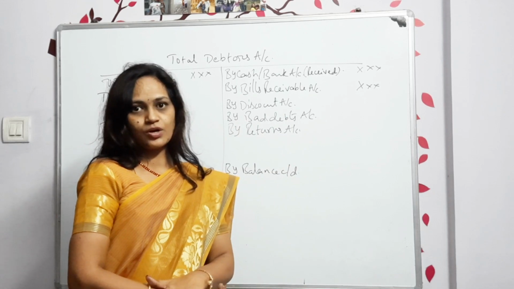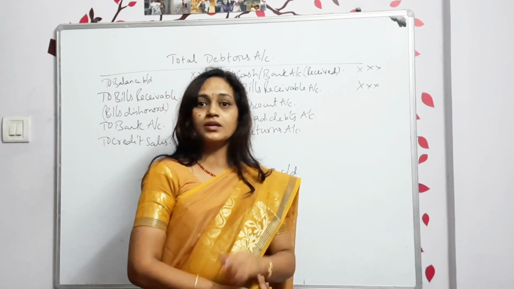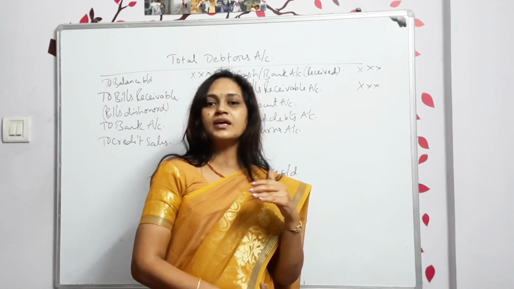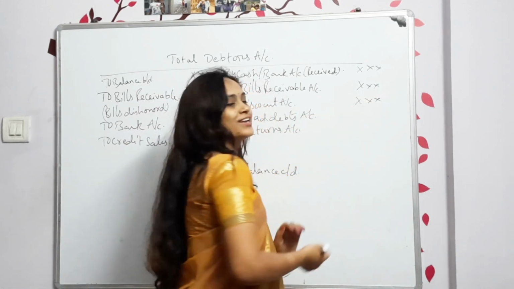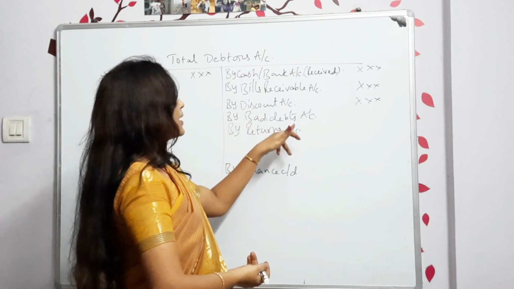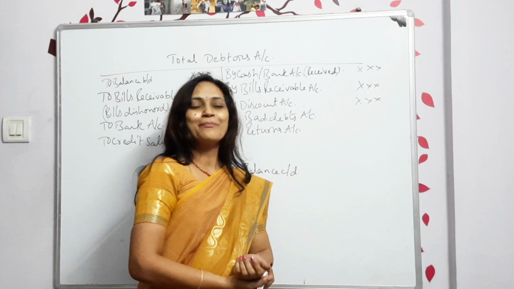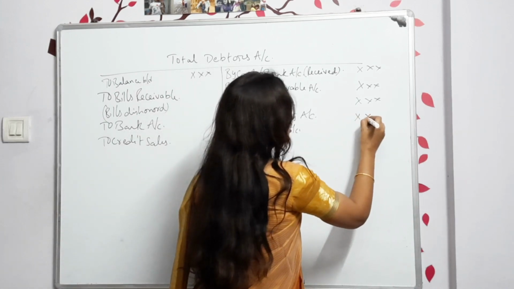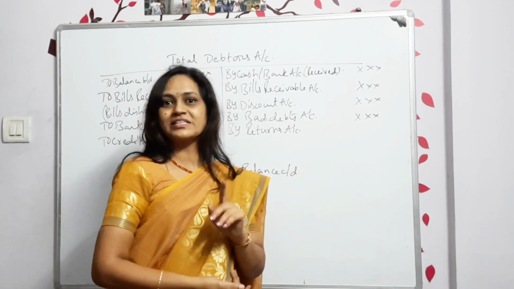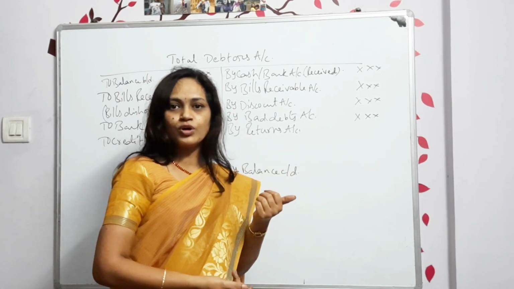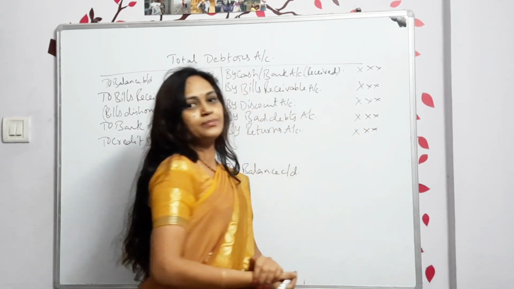Okay, next, discount. If we sold goods for 10,000 rupees, but they paid only 9,500, the 500 that is reduced is treated as discount. Such discounts are also shown on the credit side. Next, bad debts. In the whole year, some of them may not make the payment, which is called bad debts. Bad debts are also shown on the credit side. Next one, returns: sales returns, not purchase returns. It can be called returns inwards, sales returns, and we show that.